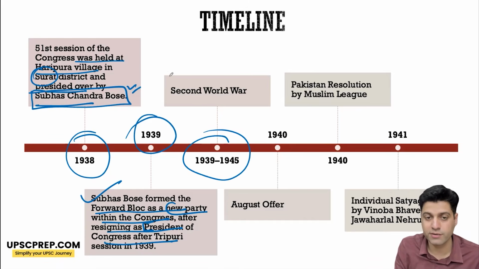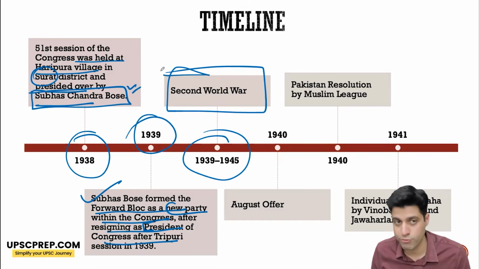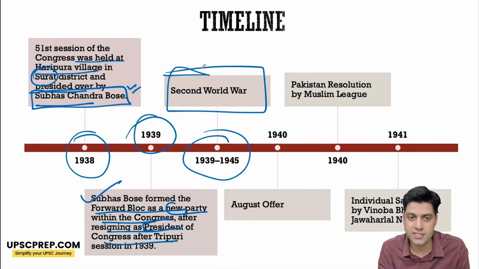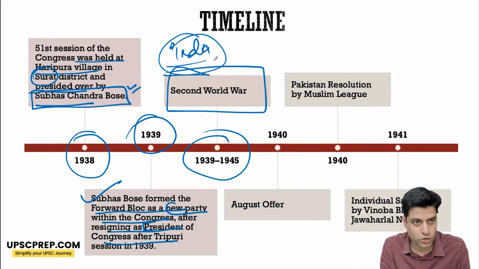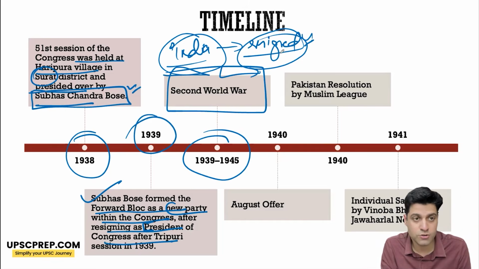1939 to 1945 was the period of the Second World War, and without asking any of the Indian leaders, India was made part of this war. Congress was not happy, so they resigned in 1939. And the Muslim League celebrates this day of resignation of Congress ministries as Deliverance Day.